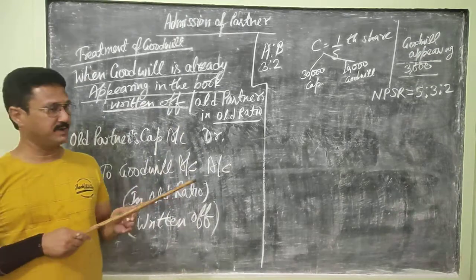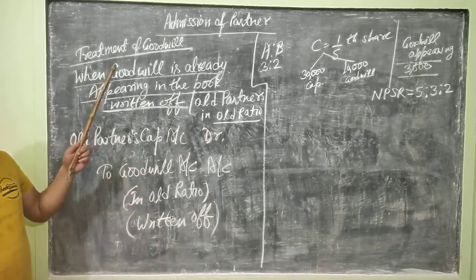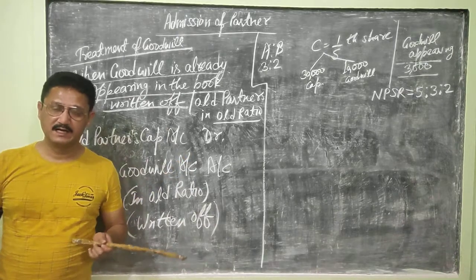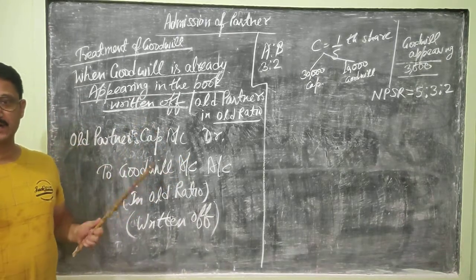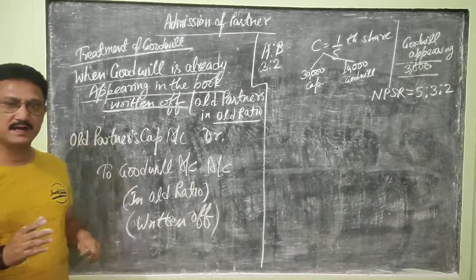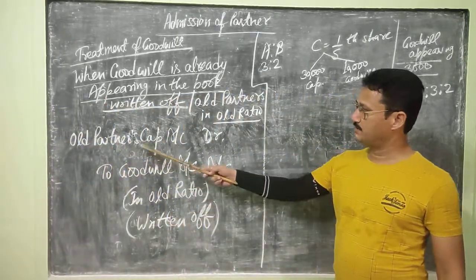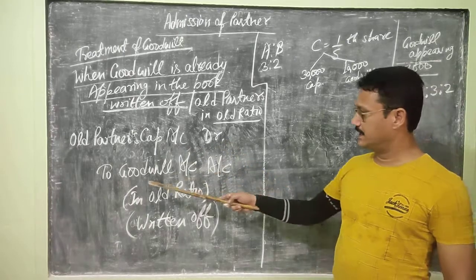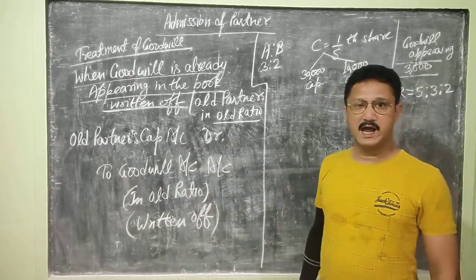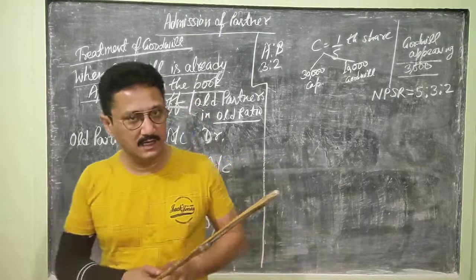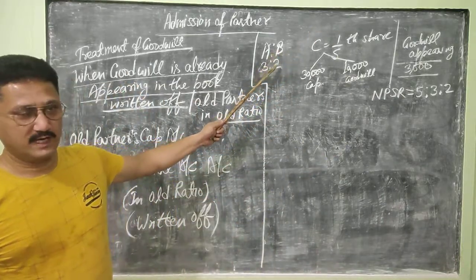So if it is already appearing in the books of account at the time of admission of a partner, the goodwill has to be written off amongst the old partners in the old ratio. This is the journal entry: old partners' capital account debit to goodwill account. I will explain it to you through an example. Key points I have already noted here.